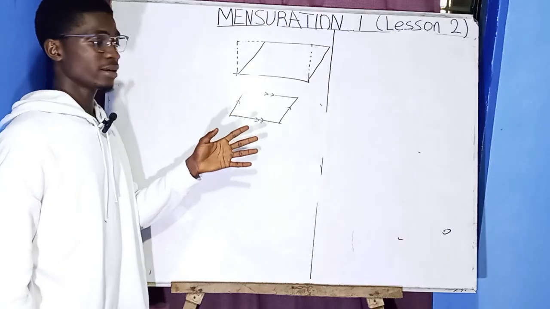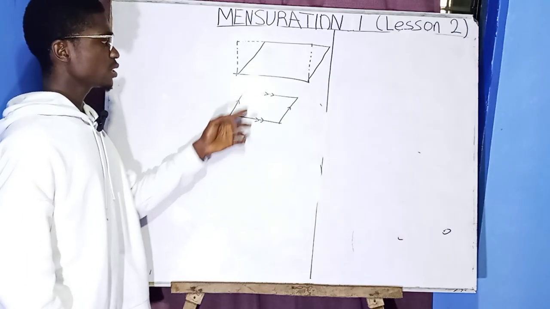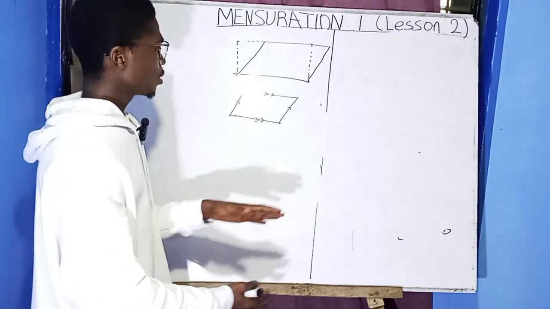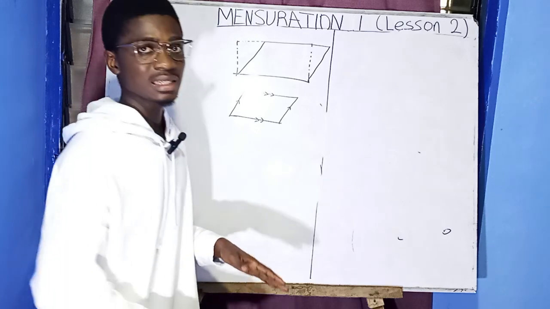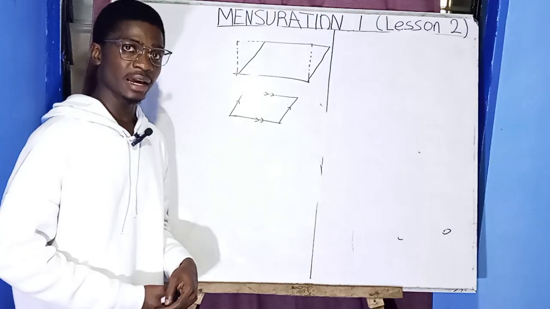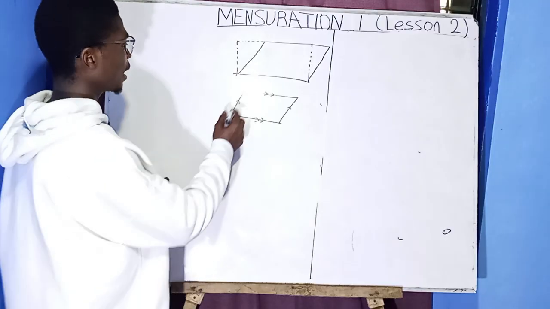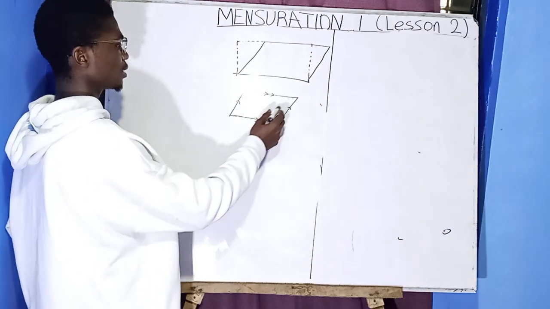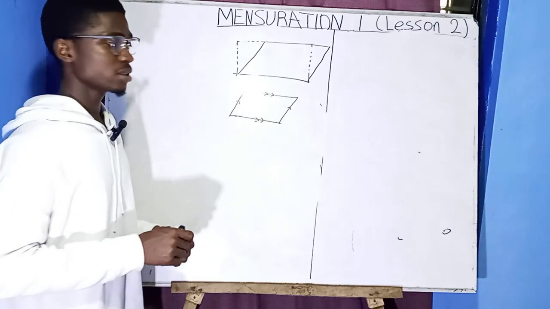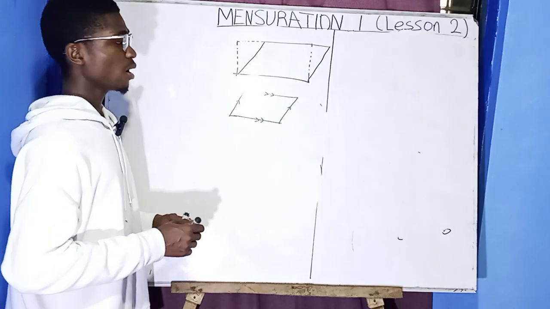When you say parallel lines, with this sign I've written here, they are lines that go in the same direction and don't meet. The distance between those two lines is equal. So the distance between here and here is equal. Note parallel lines.